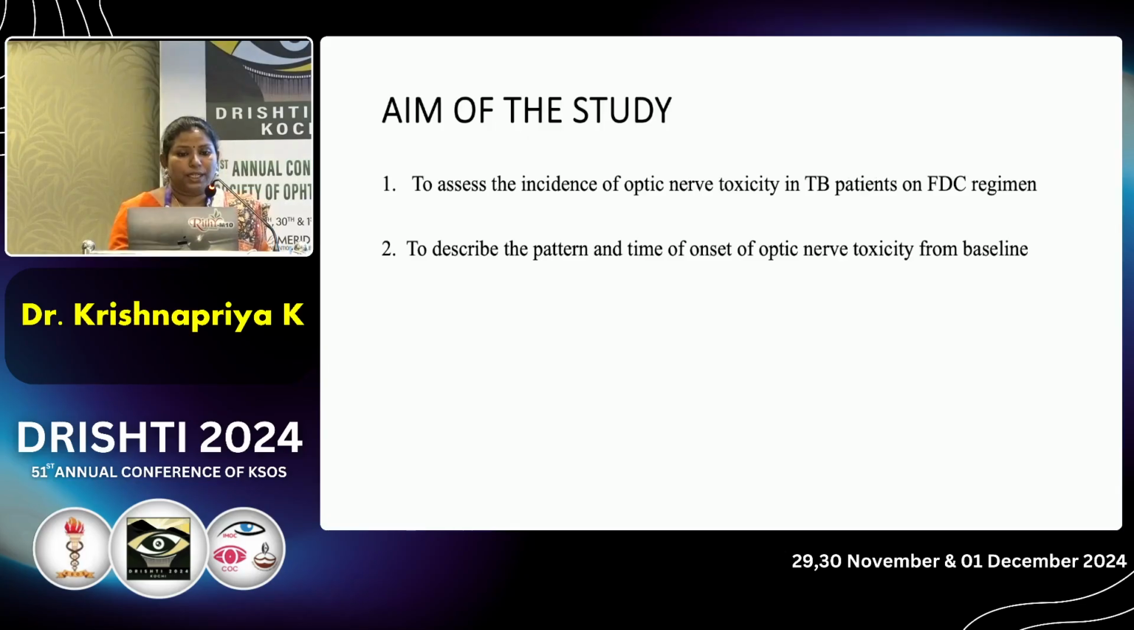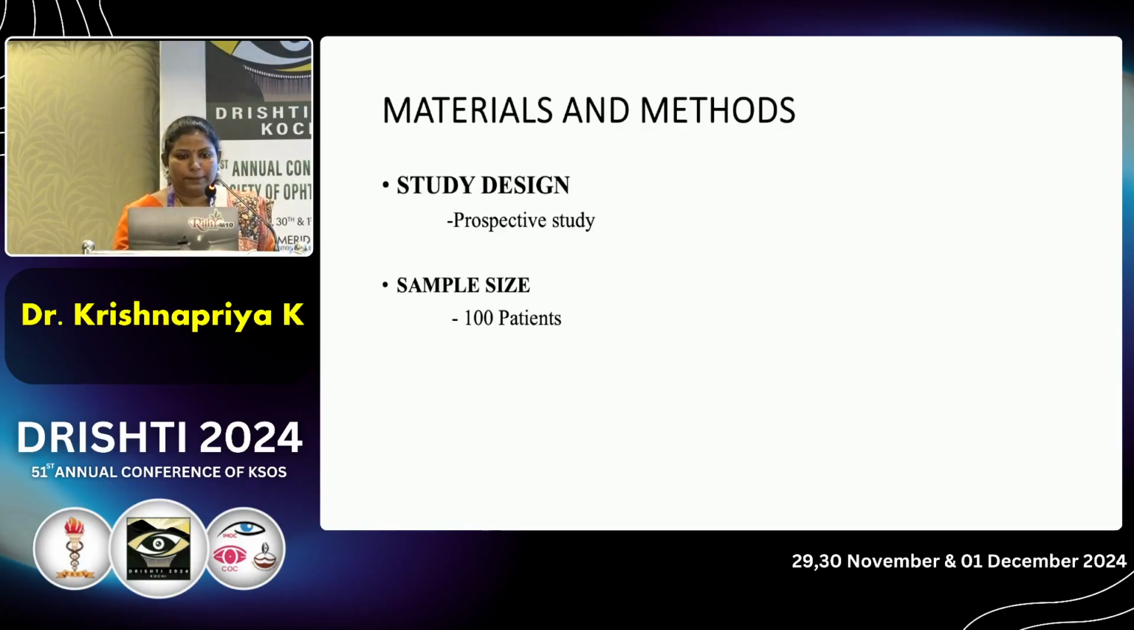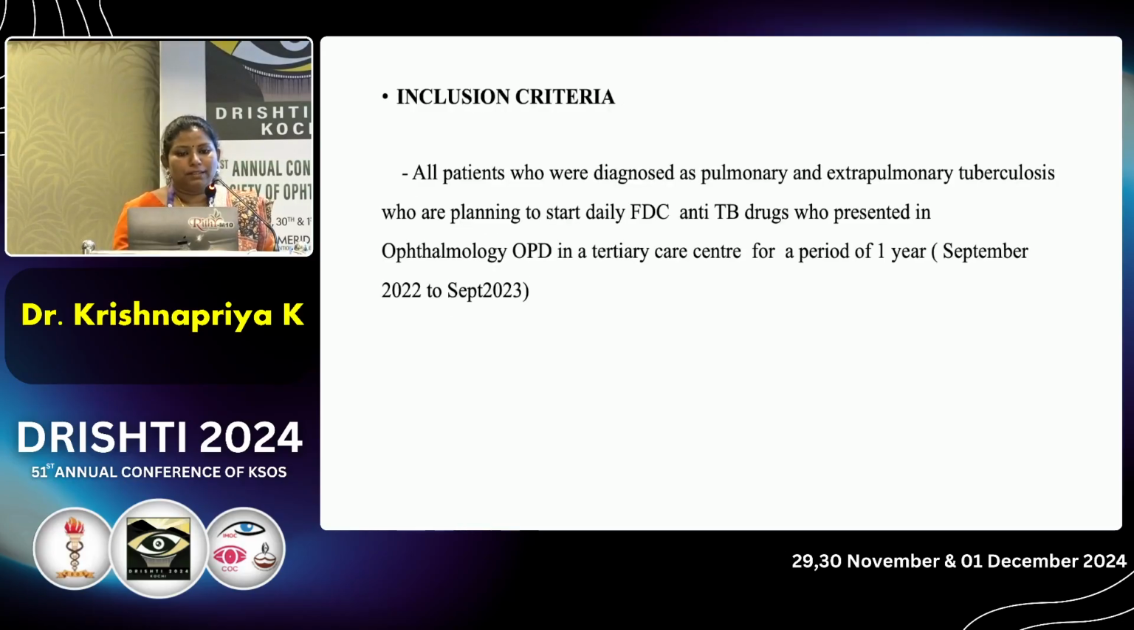The aim was to assess the incidence of optic nerve toxicity in TB patients on an FDC regimen and to describe the pattern and time of onset of optic nerve toxicity from the baseline. The study design was a prospective study with a sample size of 100 patients, all diagnosed with pulmonary and extrapulmonary tuberculosis who were planning to start daily FDC and who presented to the OPD in a tertiary center for a period of 1 year.